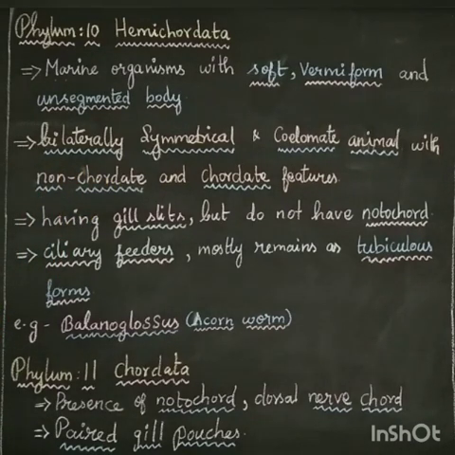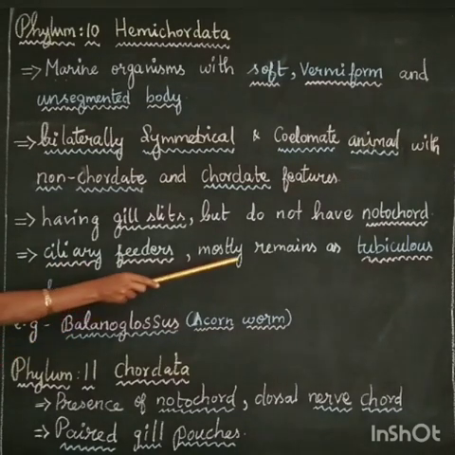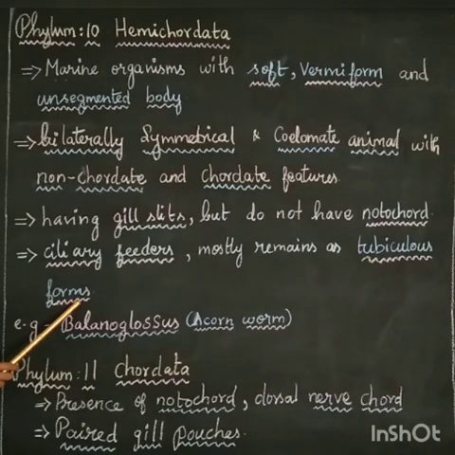Then ciliary feeders. Ciliary feeders means filter feeders. They take food by filtering the water; that is called a ciliary feeder. Mostly they remain in tubiculous form. Tubiculous form means it creates a bent tube-like hole, and inside the hole the worms will be present. That is, it lives in a small tube-like structure, so it is called tubiculous form.